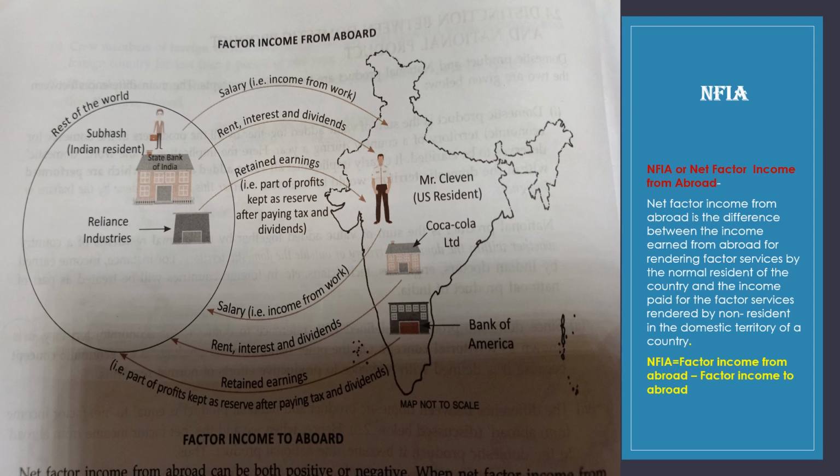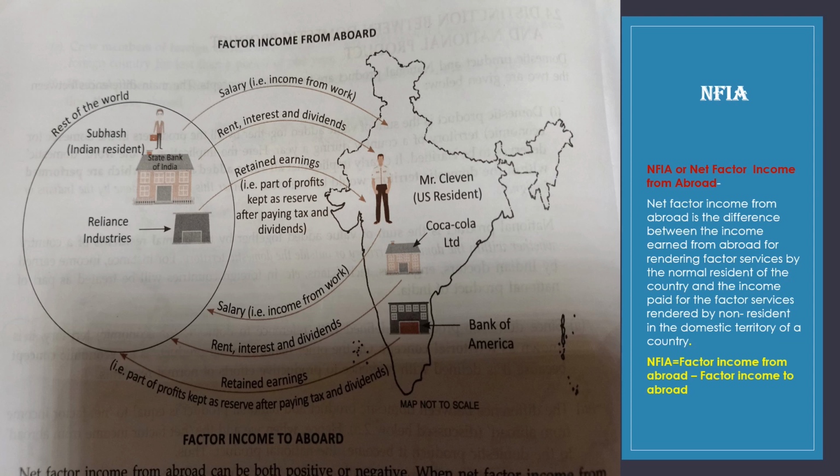Now factor income to abroad. Here also we have seen three examples. First one is Mr. Cleven. Mr. Cleven is a USA resident, but working in India within the Indian domestic territory. So his salary is the factor income of USA, not the factor income of India. This is factor income to abroad.